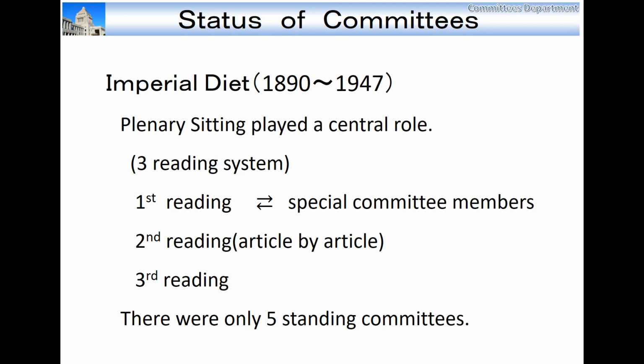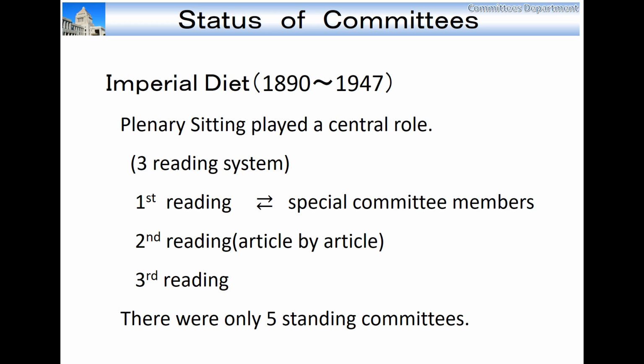1. Status of committees in the legislative process. In the Imperial Diet, mainly before the Second World War, the plenary sitting, which is all members' meeting, played a central role in the legislative process. There was the three-reading system of the plenary sitting at that time.